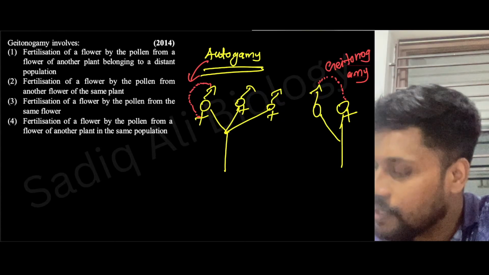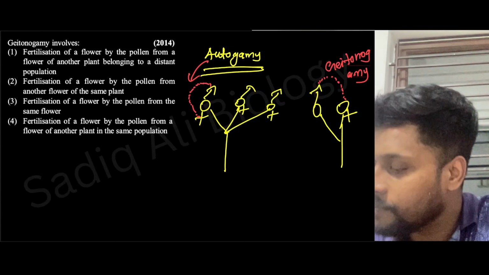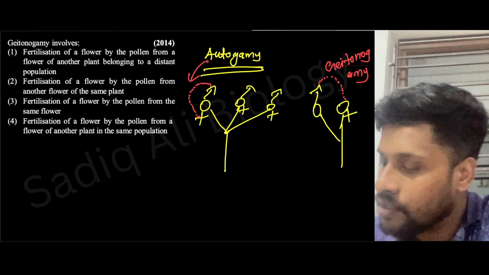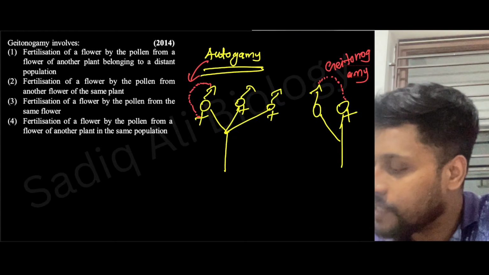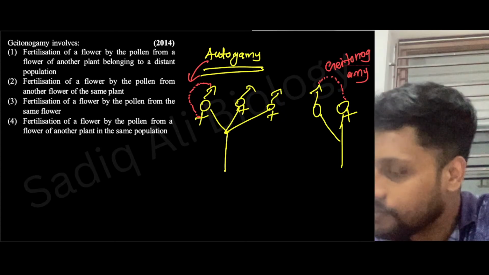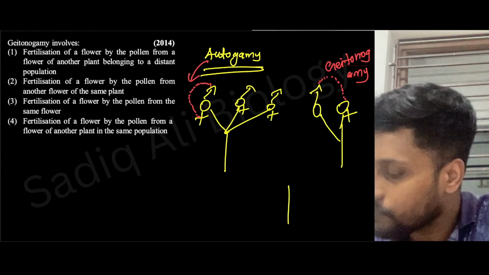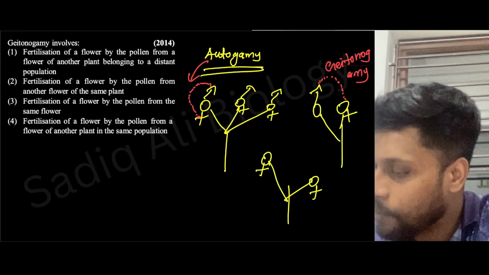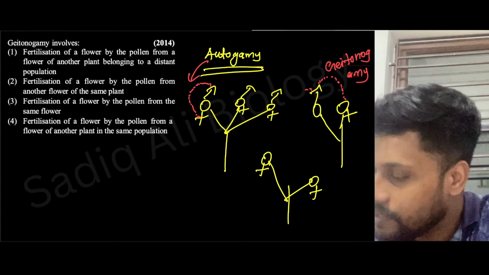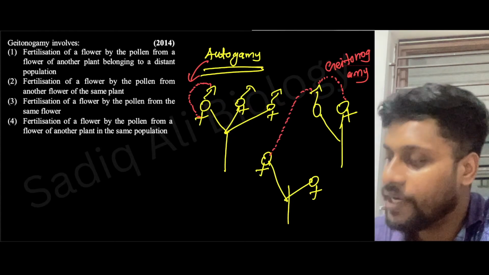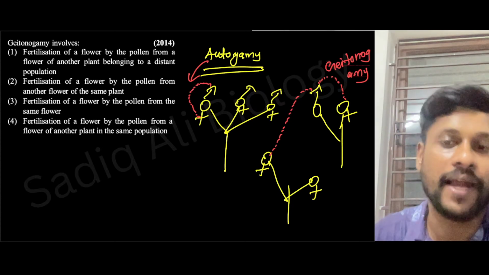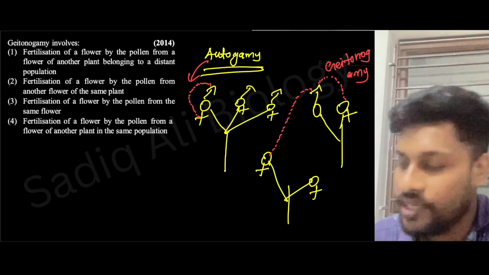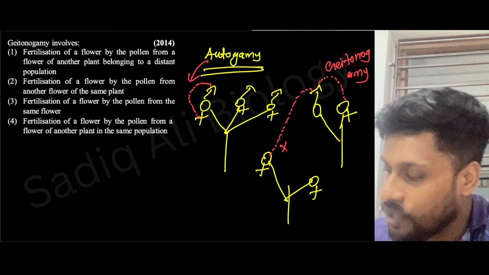Now, what is xenogamy? Xenogamy means, let's say, pollen grains are moving from another plant, and let's say this plant has the female part. Pollen grains are moving from this male part to the female part of a different flower from a different plant of the same population. This is called what? Xenogamy.